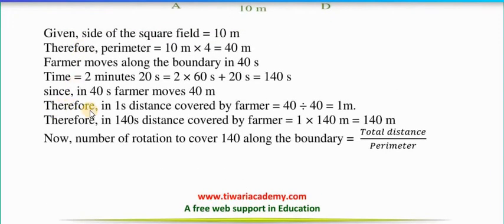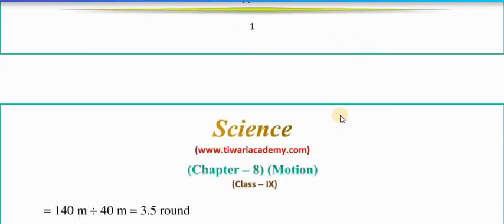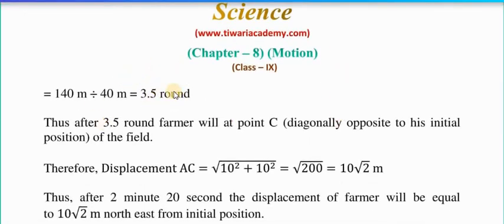So let's see. In 1 second the distance covered by the farmer is equal to 40 divided by 40, that is 1 meter. We have seen that 3.5 rounds are done by the farmer, and he stops at point C. In such a condition, if we want to find the displacement, then here we know that it is a right angle. So the displacement AC we can calculate by the Pythagoras theorem.